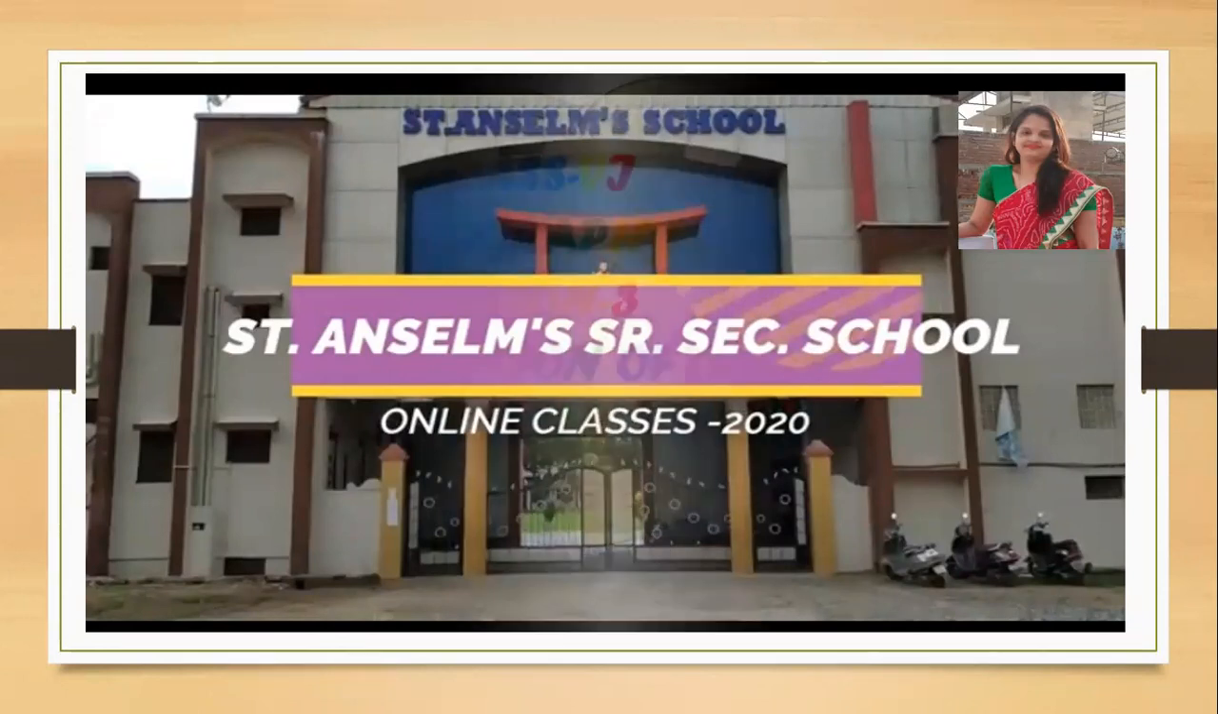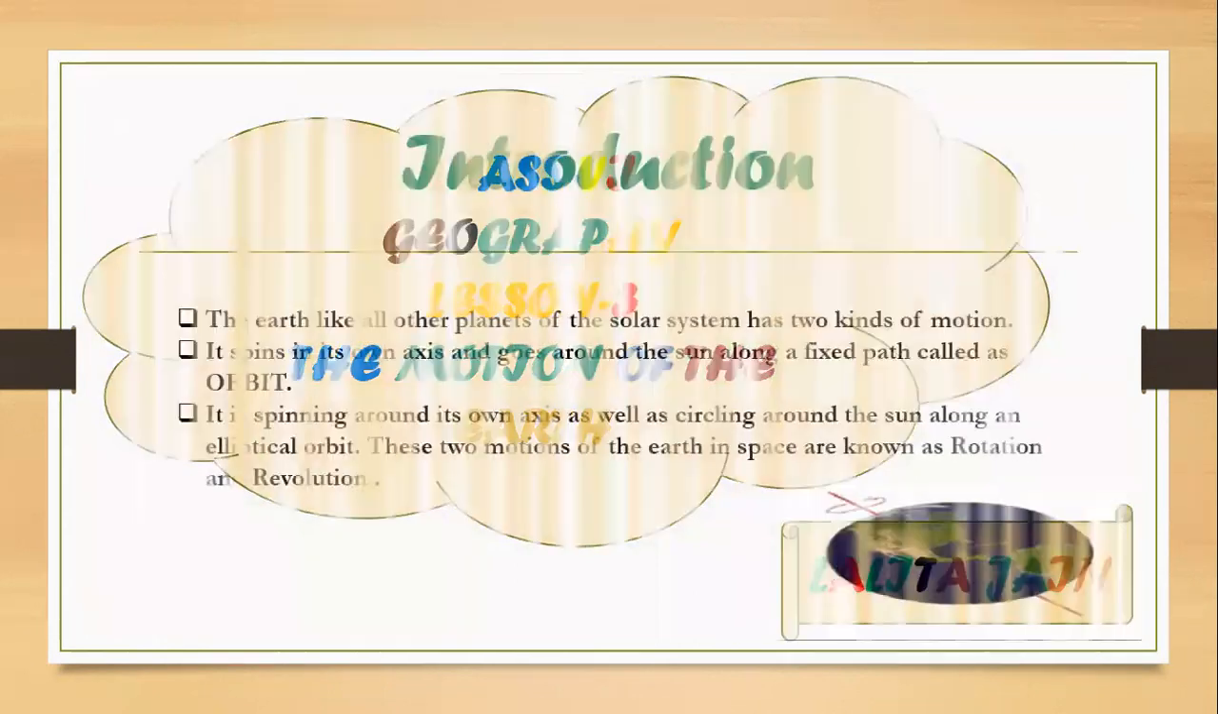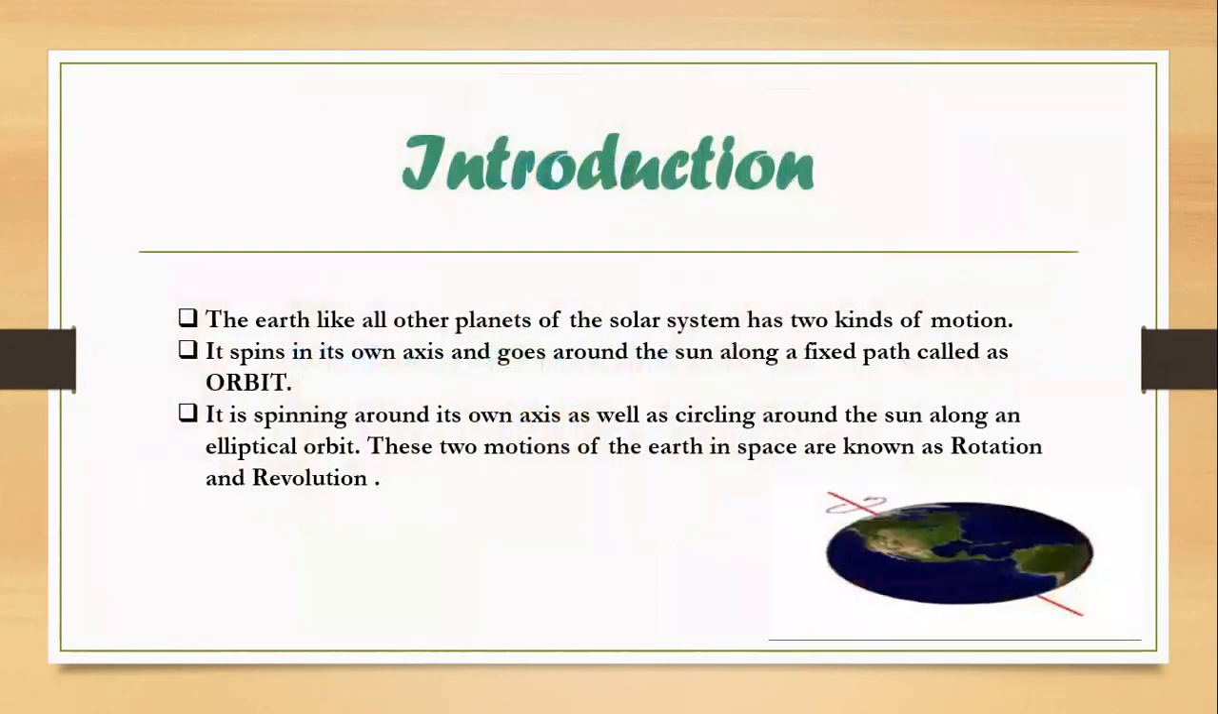Today onwards, we'll start our new geography chapter, lesson three, the motions of the earth. What do you understand by motion? Since ancient times, we have observed movements across the sky. In the past, it was believed that the heavenly bodies, including the sun, circled the earth, but later on, this theory was completely changed.